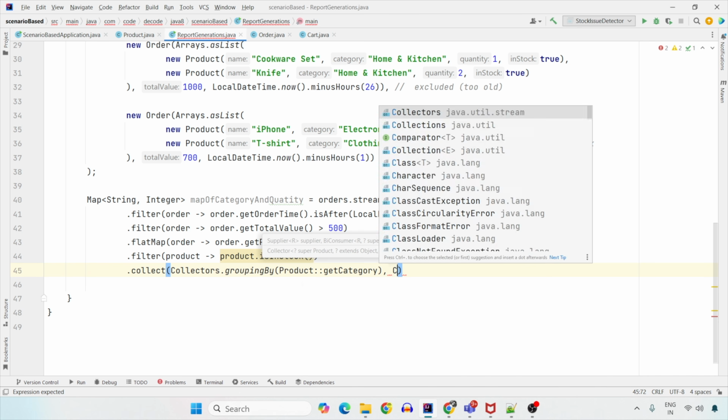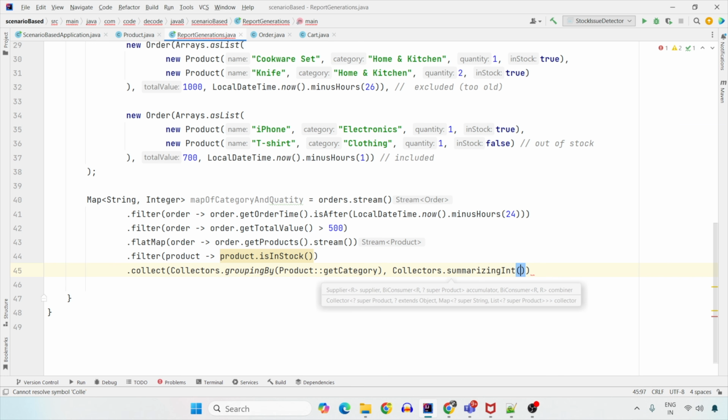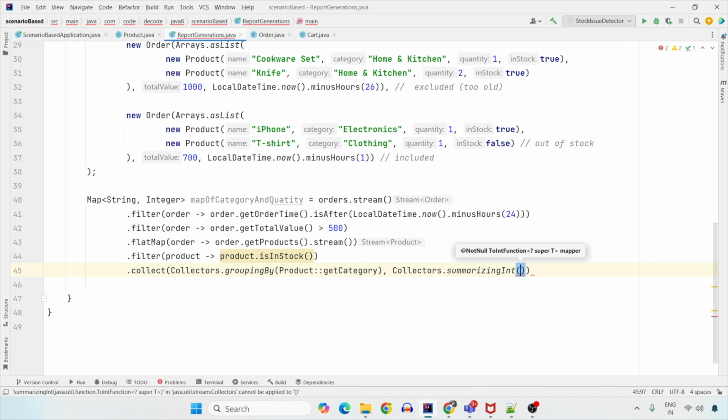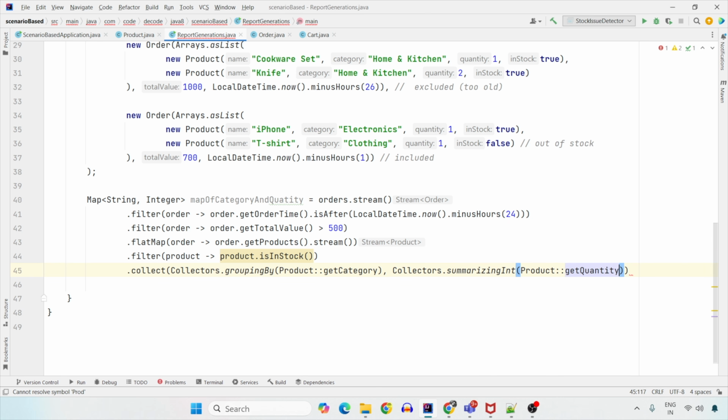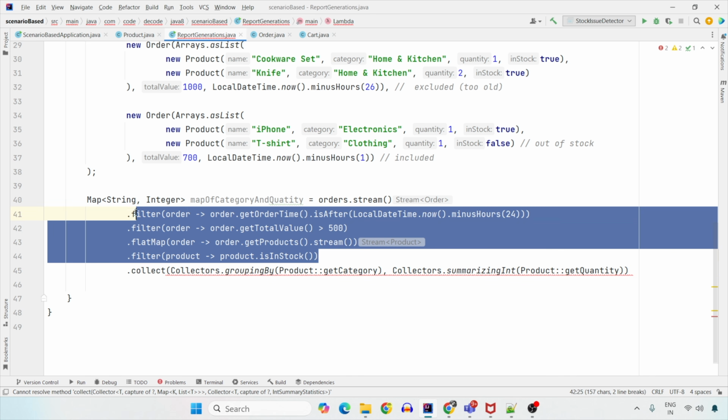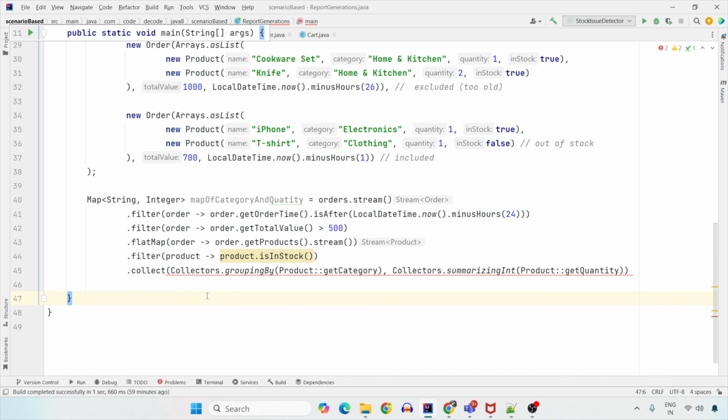So Collectors.summingInt. What should be the summingInt? It should be product.getQuantity, as you can see here. So this is how you collect the products that you have filtered from the orders, and you are grouping them by the category and the quantity being sold.